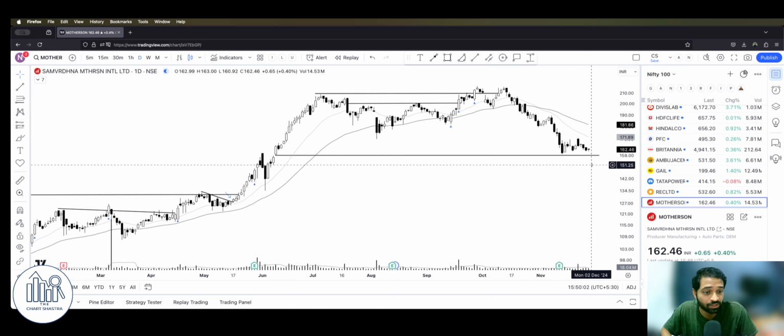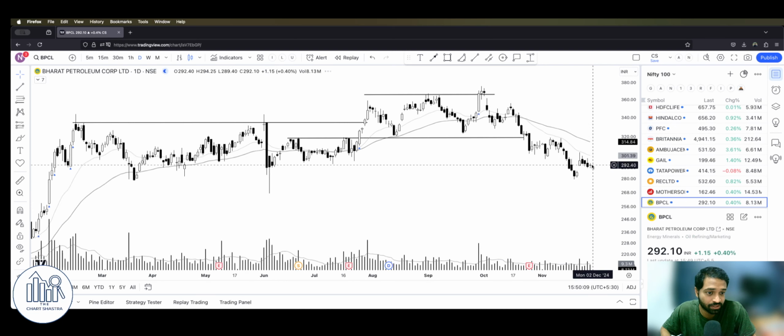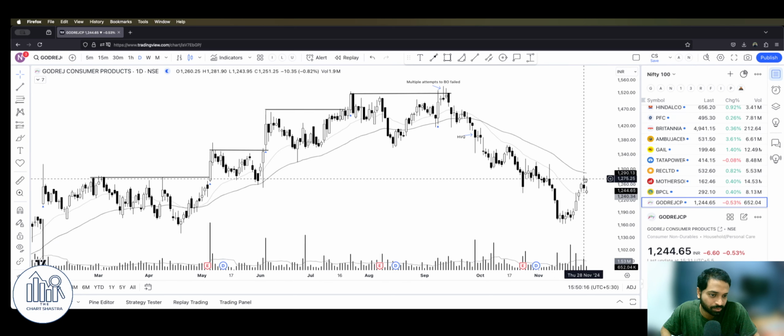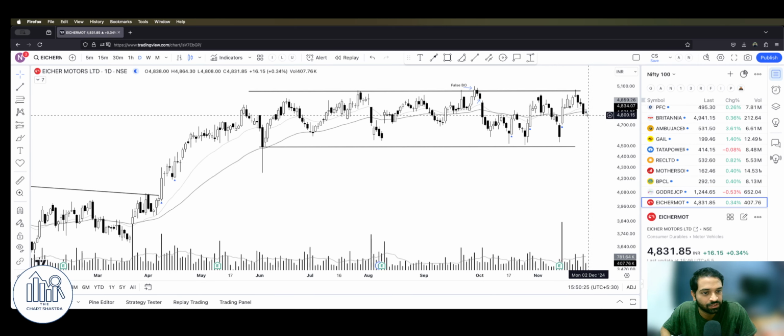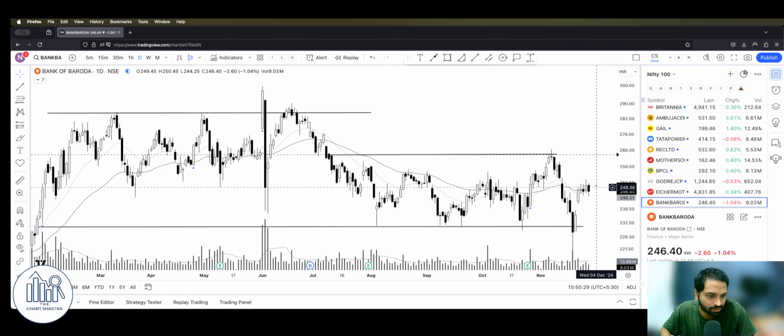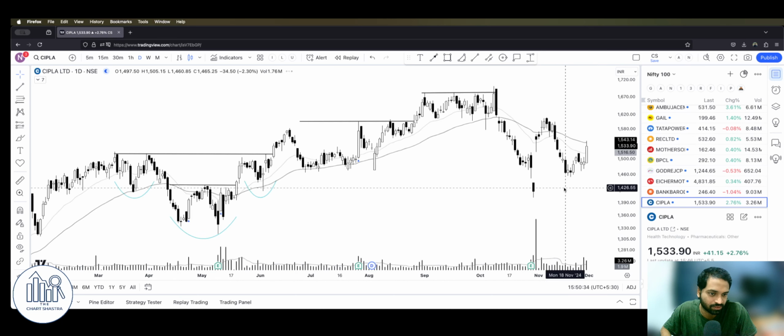I mean, you can see the theme of the day, right? There was not enough buying in the auto stocks. There was strong buying in the pharma, but again, same like IOC, BPCL is also getting ignored. Godrej Consumer Products, sorry. This went up again, not so great. I want at least a close somewhere here. Eicher Motors, see again, not so great, but holding up. Bank of Baroda still it is deciding. Probably it might continue some consolidation here.